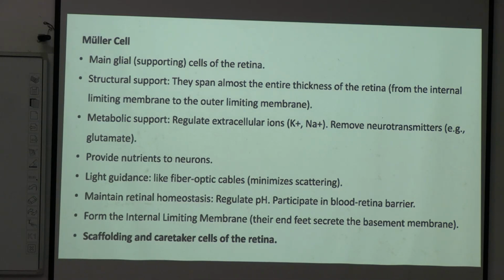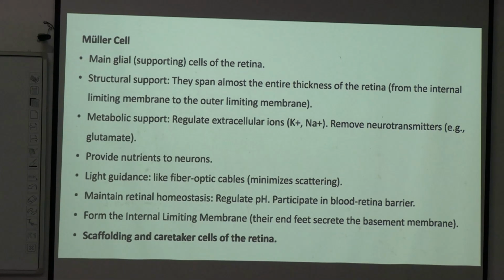It is the main supporting cell in the retina, because the retina is a series of cells: rods and cones, then bipolar cells, then